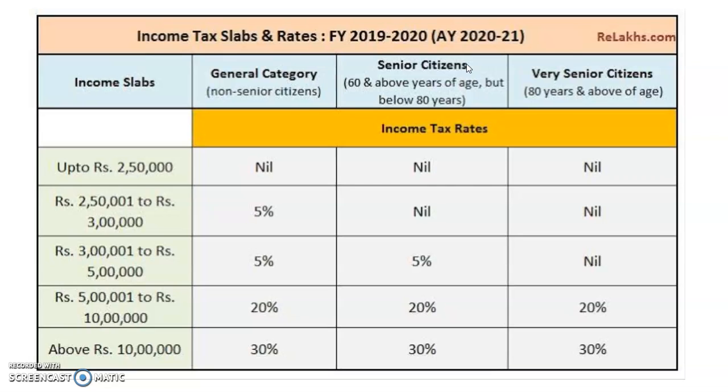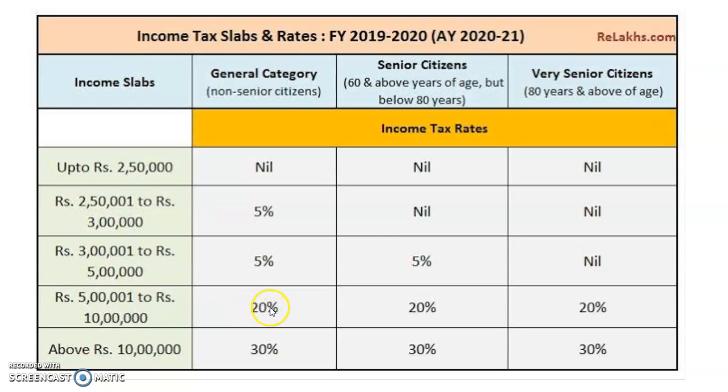Now here we have to understand one thing. The tax slabs are considered in this way. Above 2,50,000 up to 5 lakh it is 5%.